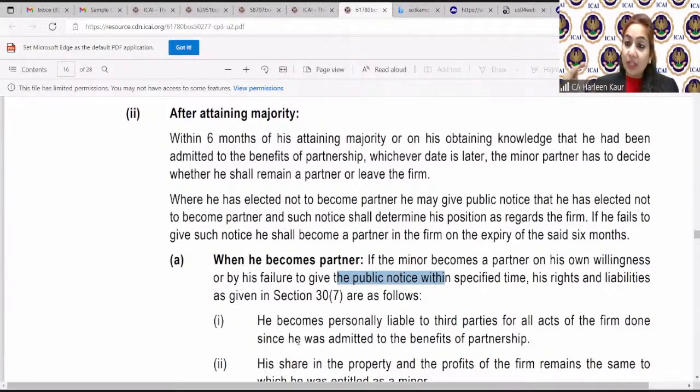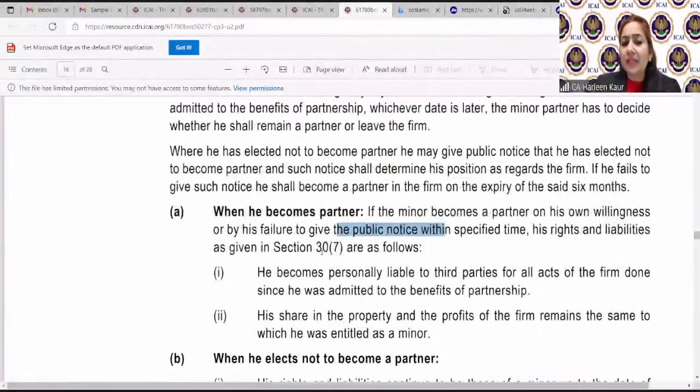So Bhumika, you have to see what kind of decisions and agreements we are having with the minor once he becomes the major. And if we try to change in the agreements and if we decided to give the share of profits different, then it is altogether a separate story. But if you specifically see in section 30, subsection 7 is trying to teach you that although you become personally liable, but your share of profits remain the same. What happens after 2 to 3 years, that's absolutely their choice. The firm can also become a limited liability partnership. That can be anything. So partnership has the flexibility of agreement. So please don't keep asking me, ma'am, if they agree to this and this happens, then what? Partners have the liberty to amend their agreement.